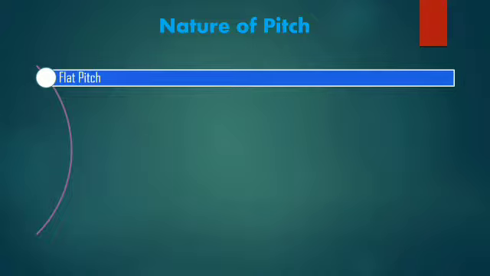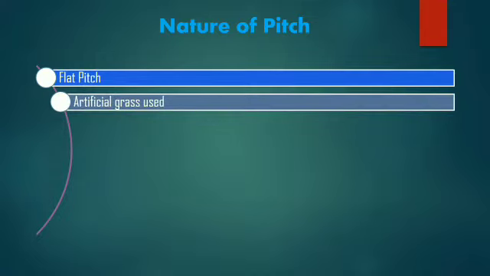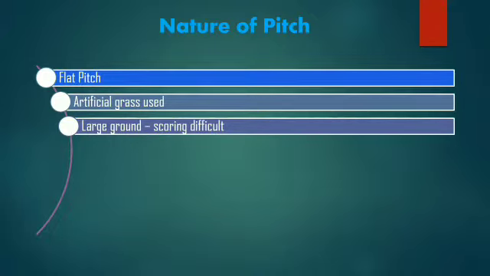So the first thing is that the Sheikh Zayed pitch, and actually all pitches in the UAE, in Dubai, are slow pitches only. In that, Sheikh Zayed will be a little flat. It will give you a little bounce apart from the other two pitches. The next thing is artificial grass is used. It will help some pace for medium pacers and fast bowlers. But anyhow, the ball will come very slow to the bat.